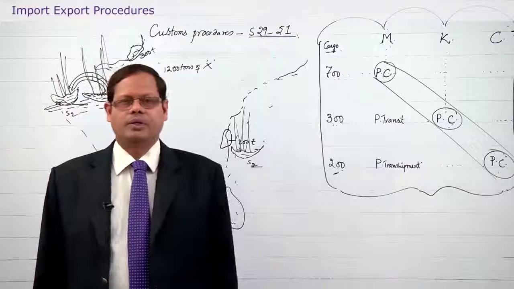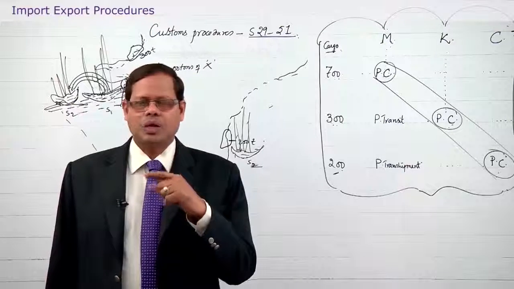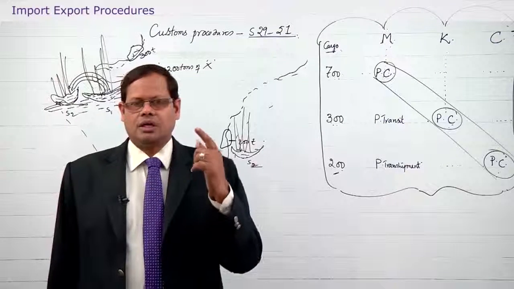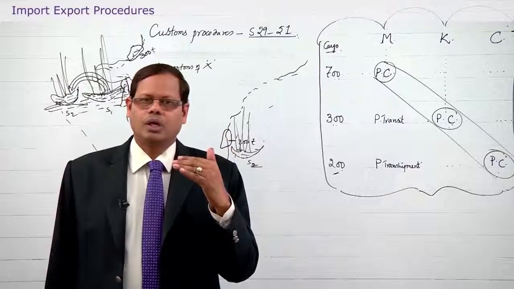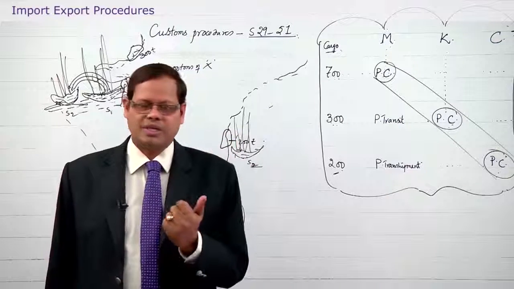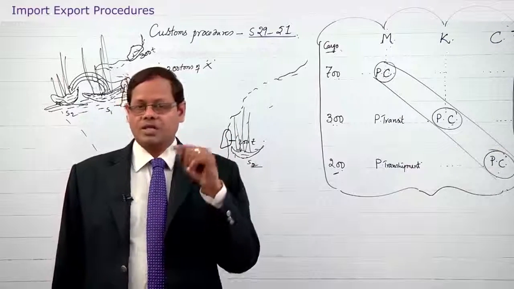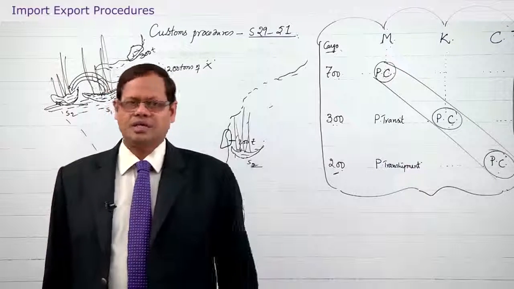Point number 1. And number 2, the ship, or aircraft, whatever vehicle it is, intending to reach a particular port or customs station or airport, as the case may be, has to submit what is known as import manifest or import report, as the case may be.